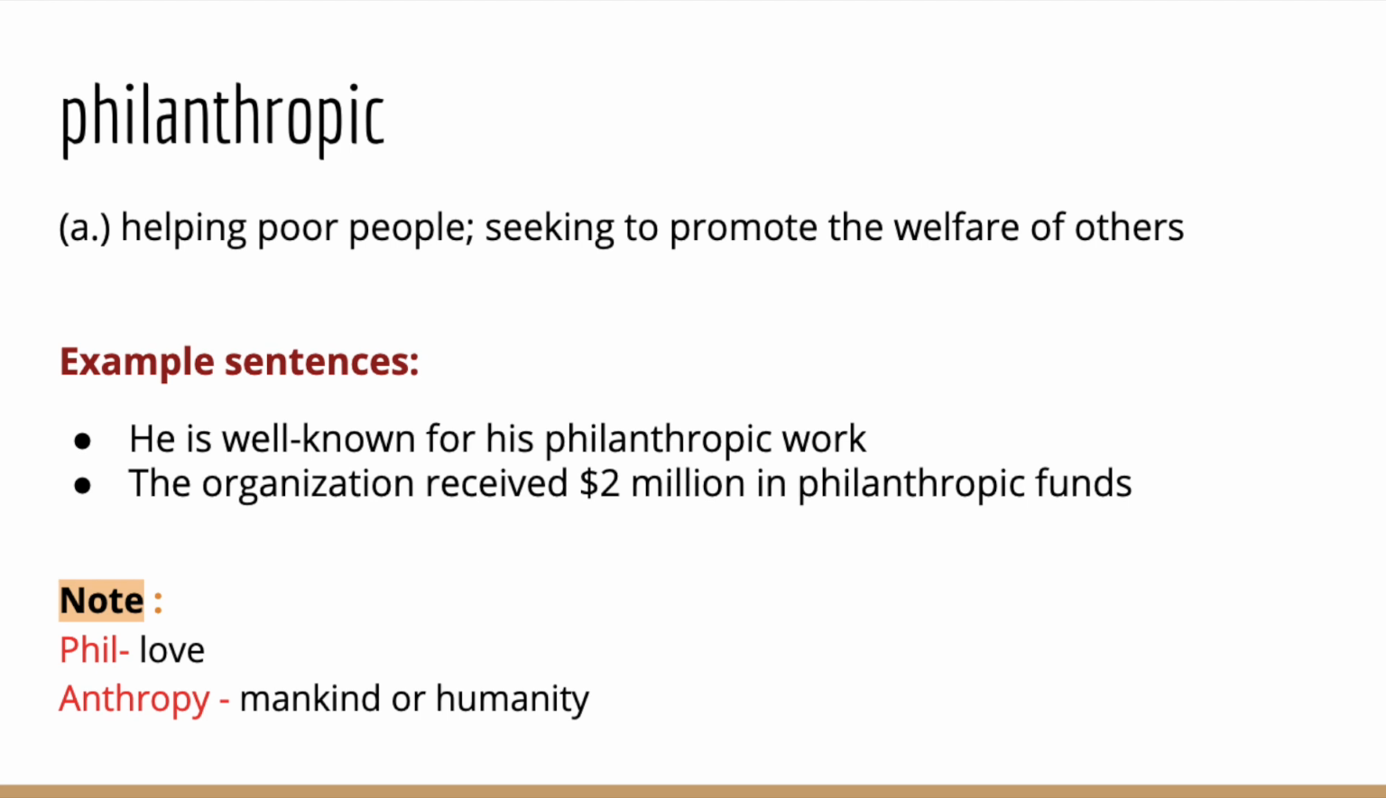Let's look at the example sentence here. He is well known for his philanthropic work. Here, philanthropic work is work related to helping poor people, or work relating to seeking to promote the welfare of others. So this type of work, you can describe it as philanthropic work. The second example here, the organization received $2 million in philanthropic funds.